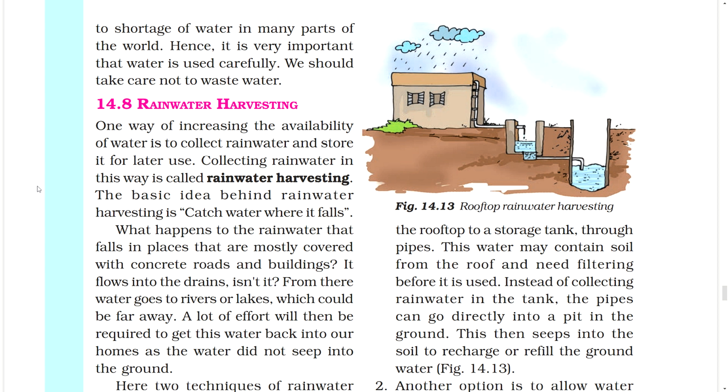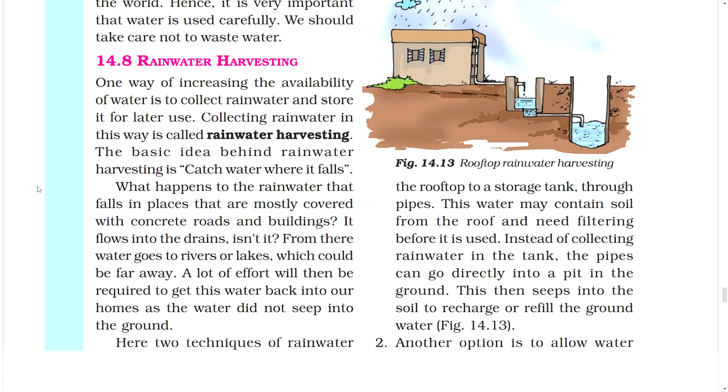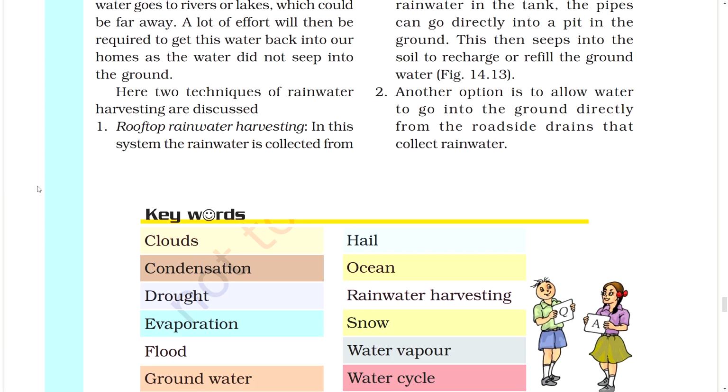What happens to the rainwater that falls in places that are mostly covered with concrete roads and buildings? It flows into the drains, doesn't it? From there, water goes to rivers or lakes, which could be far away. A lot of effort will then be required to get this water back into our homes as the water did not seep into the ground. Here two techniques of rainwater harvesting are discussed.